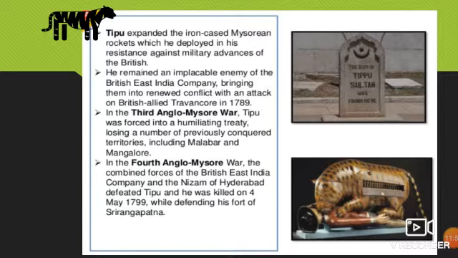And in the fourth war, the combined forces of the British and East India Company, combined forces meaning whatever European companies were there, got together to attack him. The Nizam of Hyderabad defeated Tipu, and he was killed on 4th May 1799 while defending his fort of Srirangapattanam. It was the capital of his kingdom and he wanted to defend it.